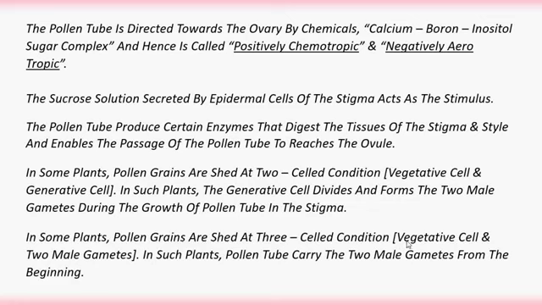The three cells are the vegetative cell and two male gametes, total three cells. In such plants, the pollen tube carries the two male gametes from the beginning. In the two-celled condition, male gametes are formed during growth of the pollen tube. But in the three-celled condition, from the beginning itself, the pollen tube carries the two male gametes.